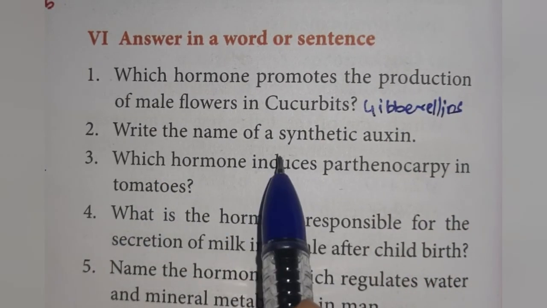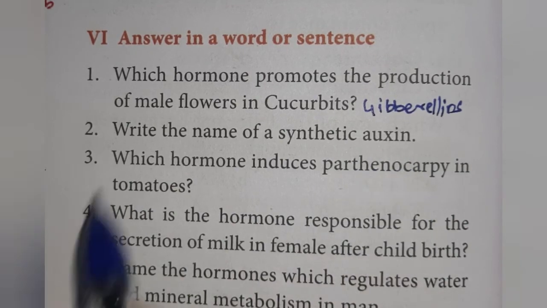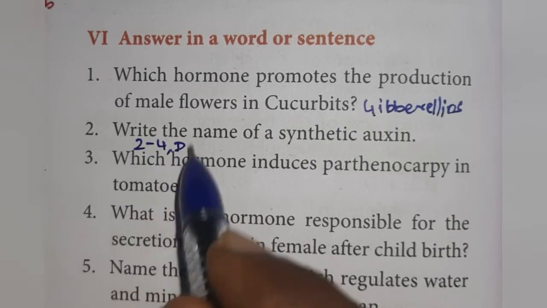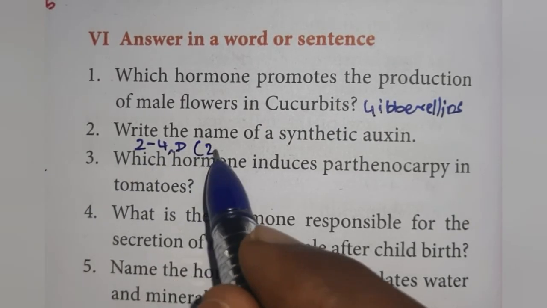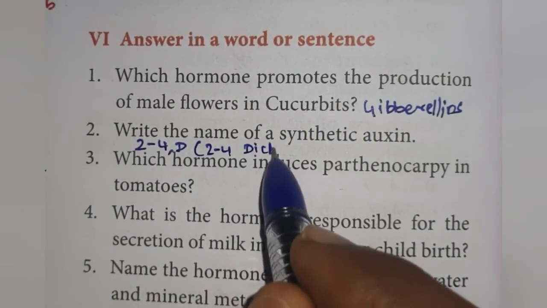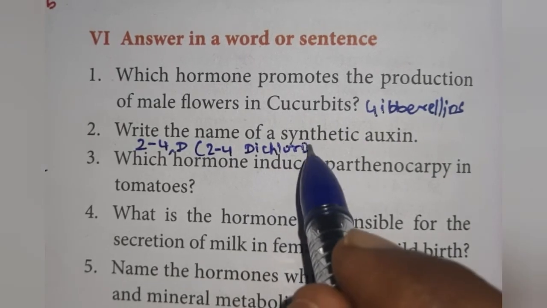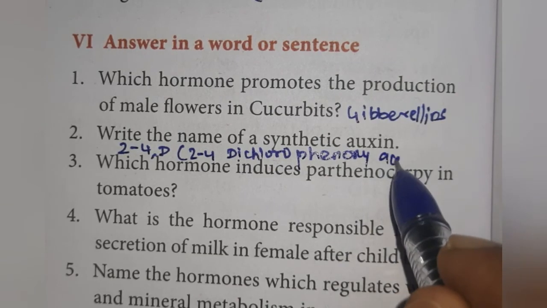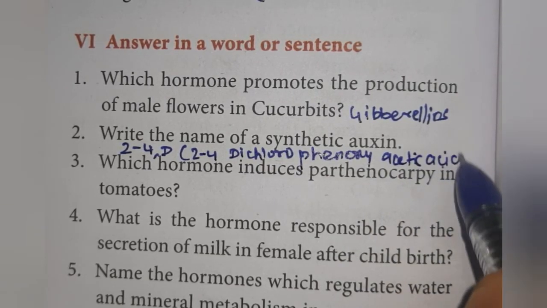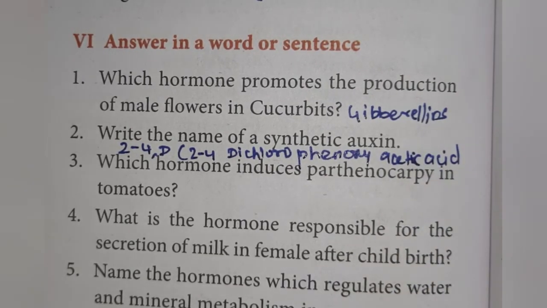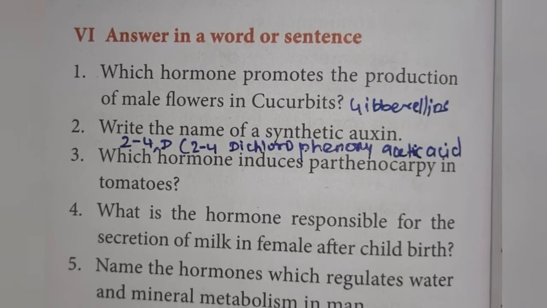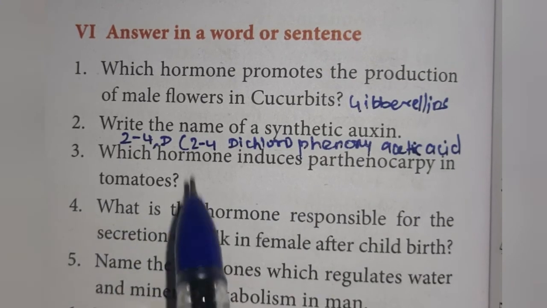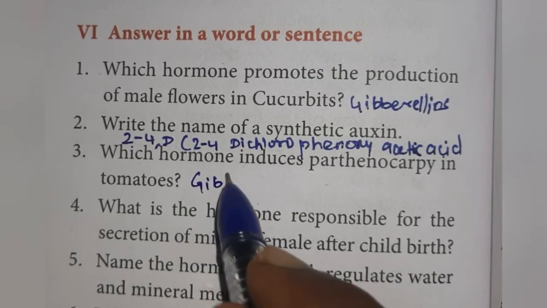Next, write the name of a synthetic auxin, that is 2,4-D, or we can write 2,4-dichlorophenoxy acetic acid. Third one, which hormone induces parthenocarpy in tomatoes? Gibberellins.